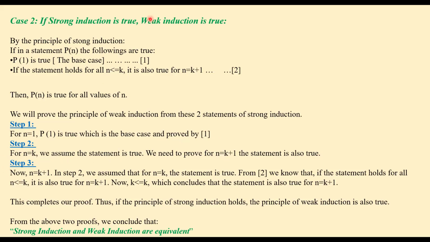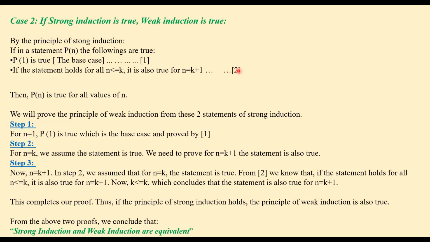As this is weak induction, we are assuming only n equal to k is true, not all values from the base up to n. We assume only the value n equals k, and from that we need to prove that for n equal to k plus 1, the statement is also true. So in step 3, we take n equal to k plus 1. In step 2, we assumed that for n equal to k, the statement is true.